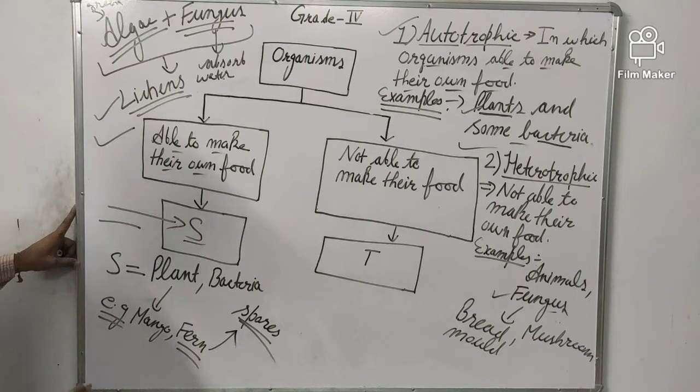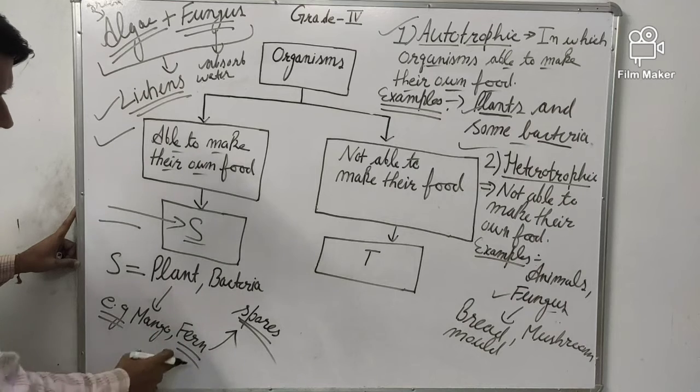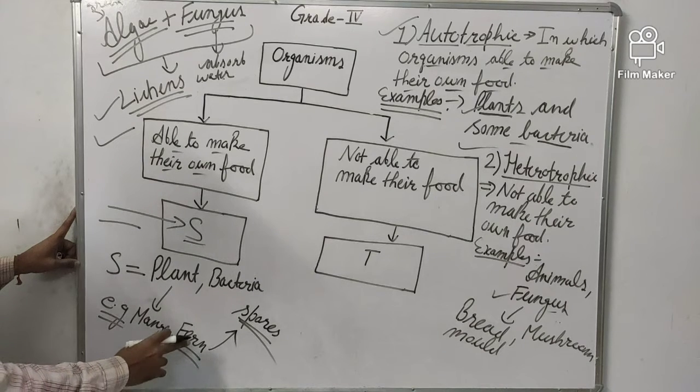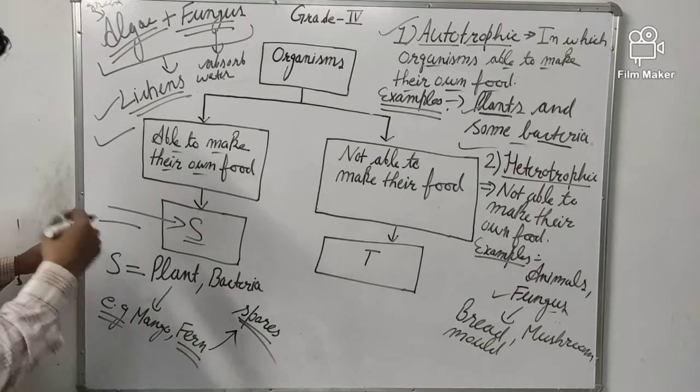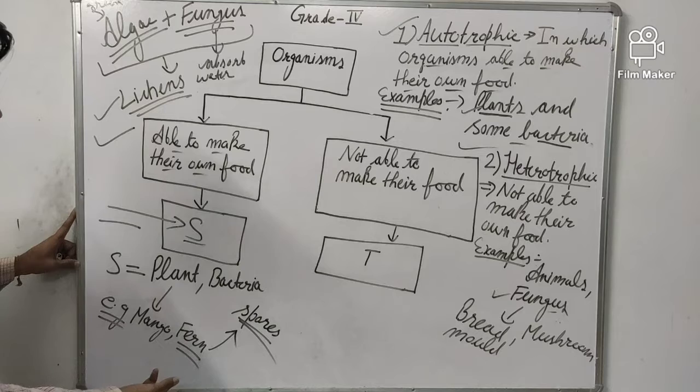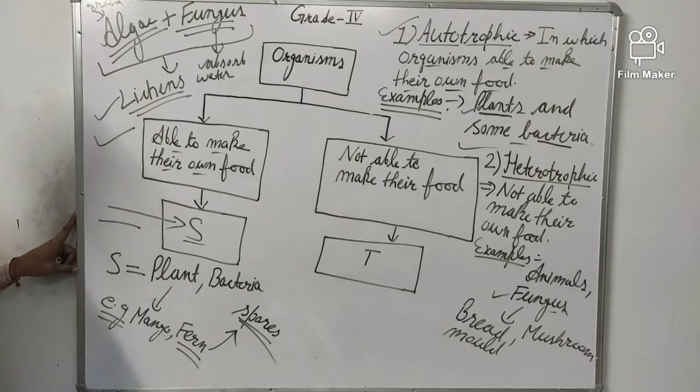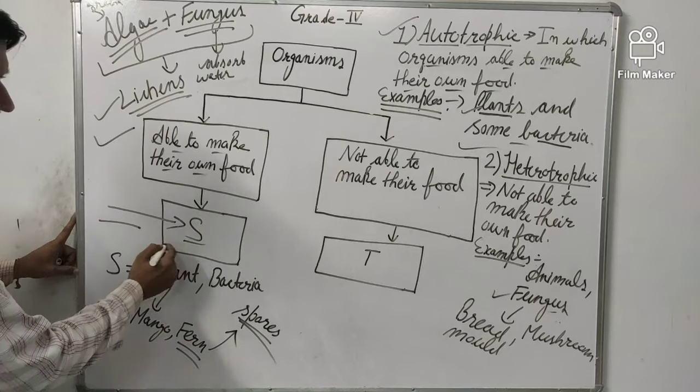What type of plants? Maximum plants on our earth produce flowers, but some plants are not able to produce flowers. That group of plants are called ferns. Ferns belong to that group of plants which are not able to produce flowers. So how do they reproduce? They reproduce with the help of spores. So these are some examples of S organisms.